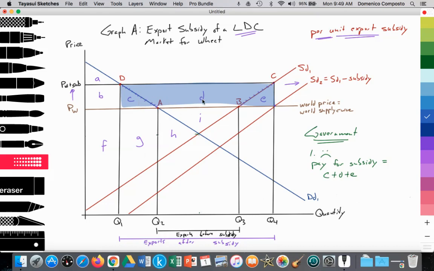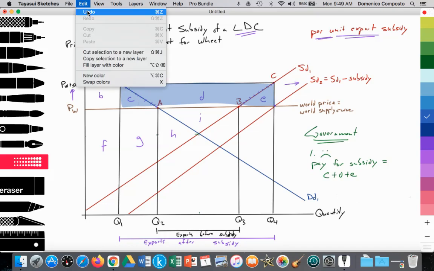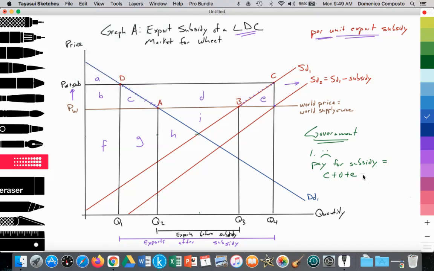So it's areas C, D, and E. All right, so you can make a note that C, D, and E is also equal to PW plus the subsidy minus PW, multiplied by the amount of Q4 minus Q1, which is the export quantity.